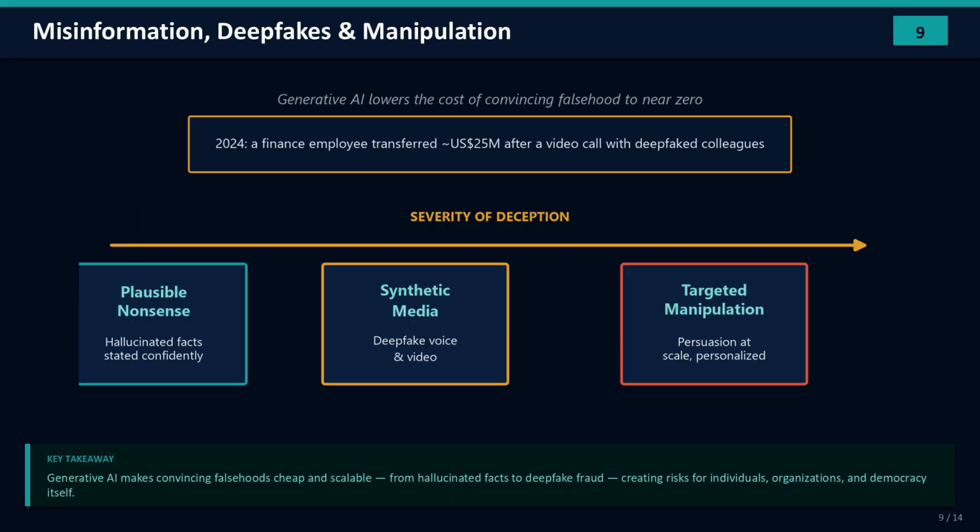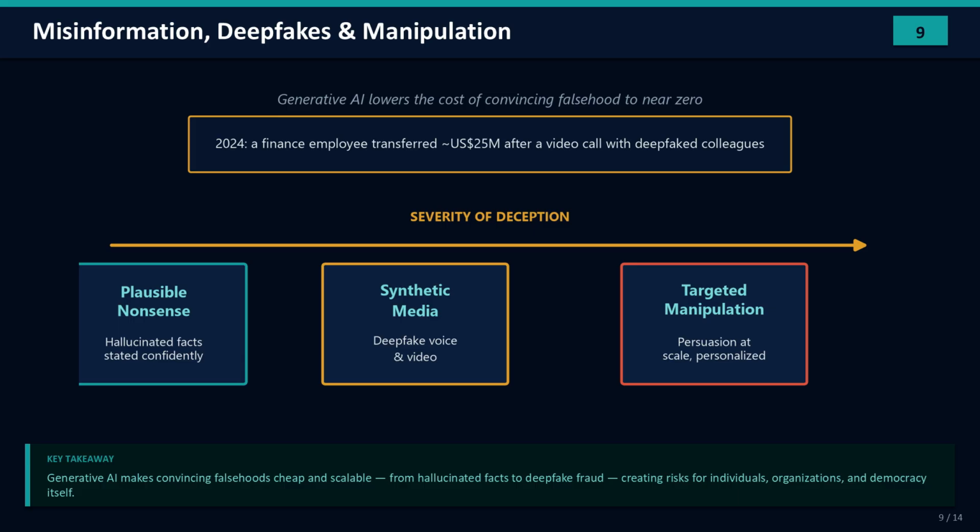Generative AI has driven the cost of convincing falsehood down to almost nothing, and that plays out across a spectrum. At one end, plausible nonsense, hallucinated facts that read as authoritative. In the middle, synthetic media, deepfaked voices and video of real people. At the far end, targeted manipulation, persuasion personalized and deployed at scale.